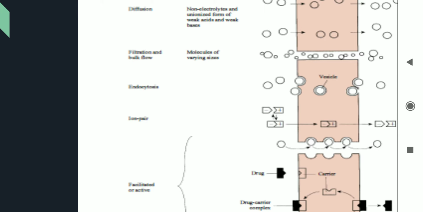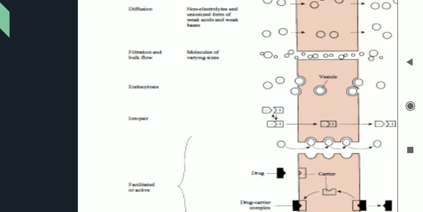Then we come to the next transport mechanism, that is ion pair. So ion pair would be for the drugs which are in ionic condition, or they are carrying a charge. So there is some oppositely charged molecule outside the cell.